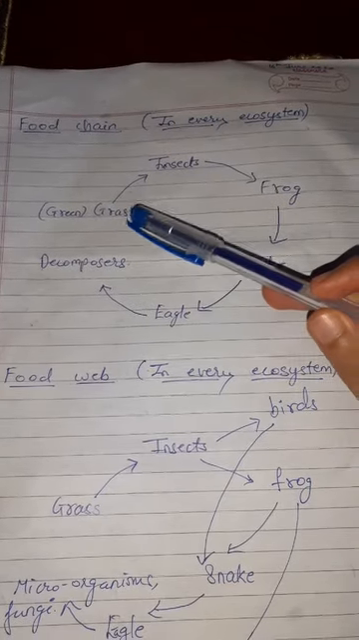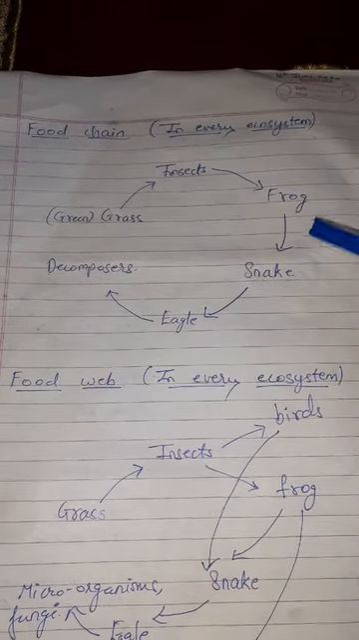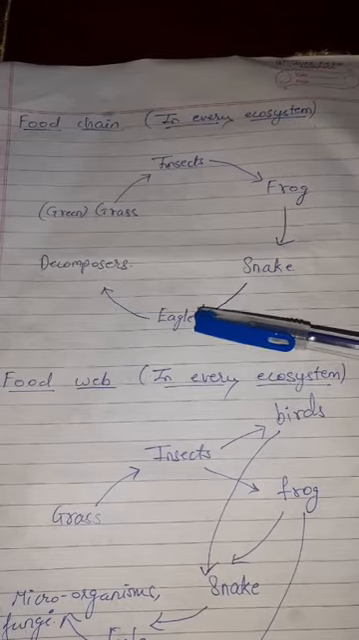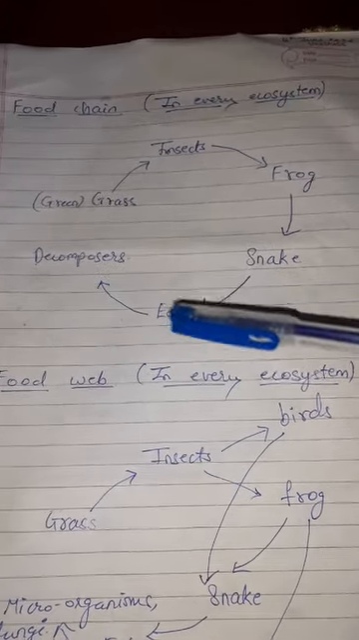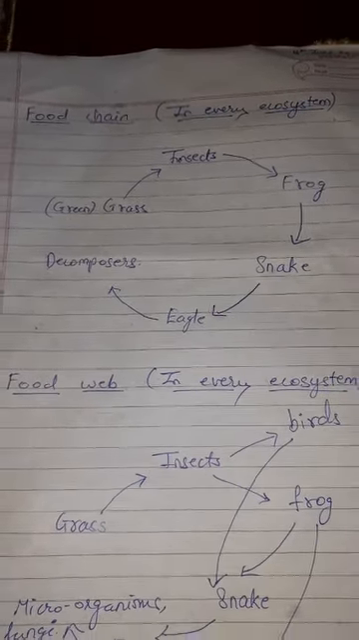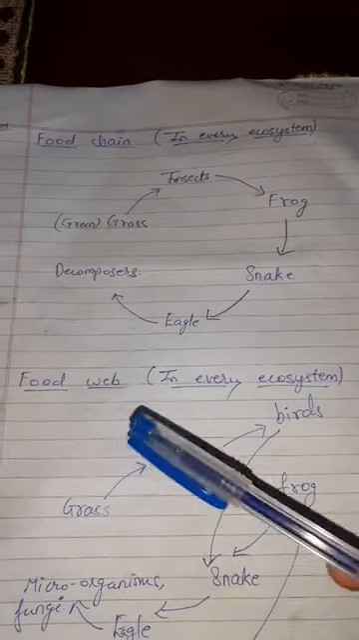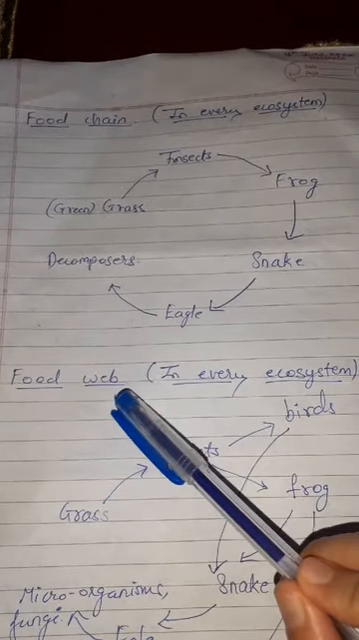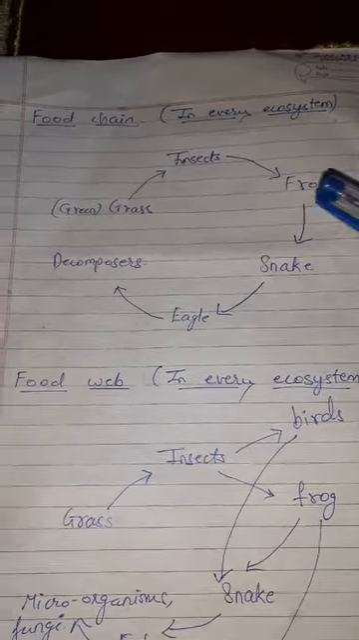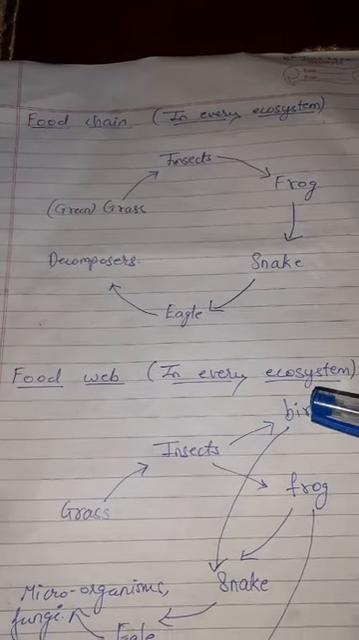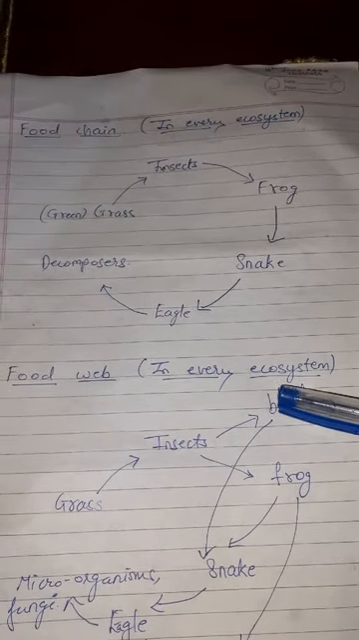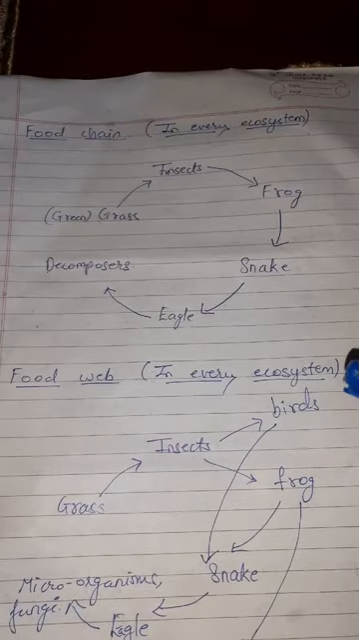The producers, primary consumers, secondary consumers, tertiary consumers, apex and then decomposers. All this and their role we have seen last time. Now the next topic is food web. This food chain and food web both are present in every ecosystem. What is the difference between them?